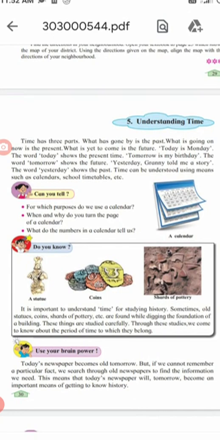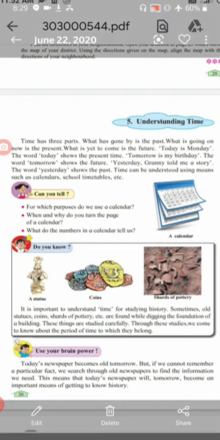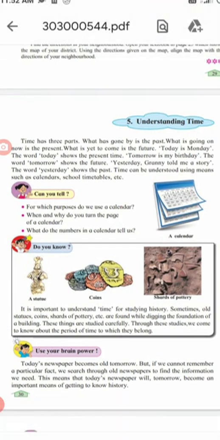Tomorrow is my birthday. The word tomorrow shows the future. Yesterday, Granny told me a story. The word yesterday shows the past. So yesterday tells you about the past, today the present, and tomorrow the future. These words tell you different timings: past, present and future.